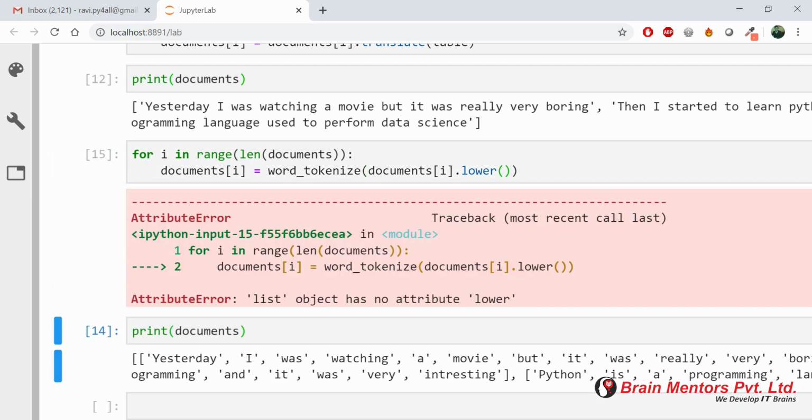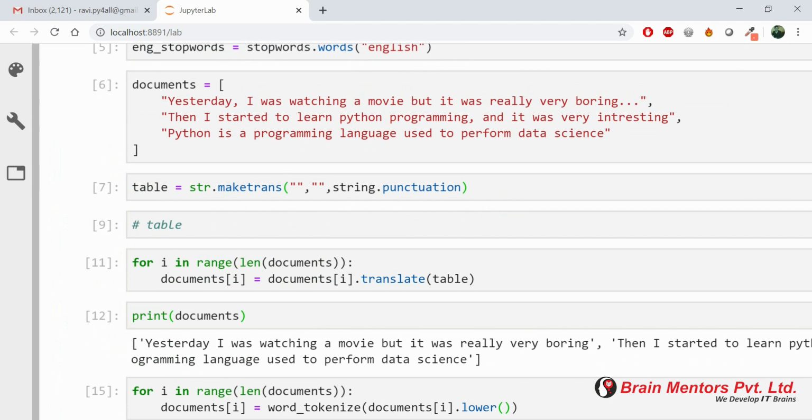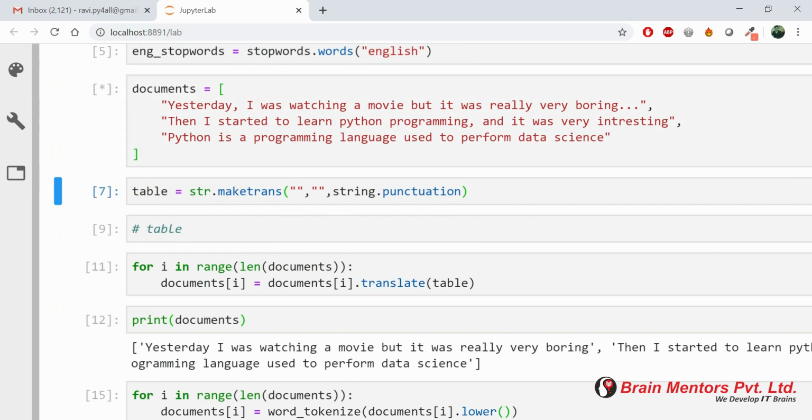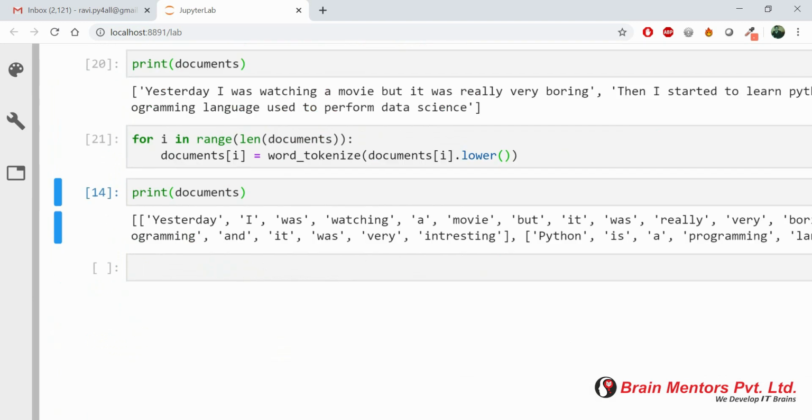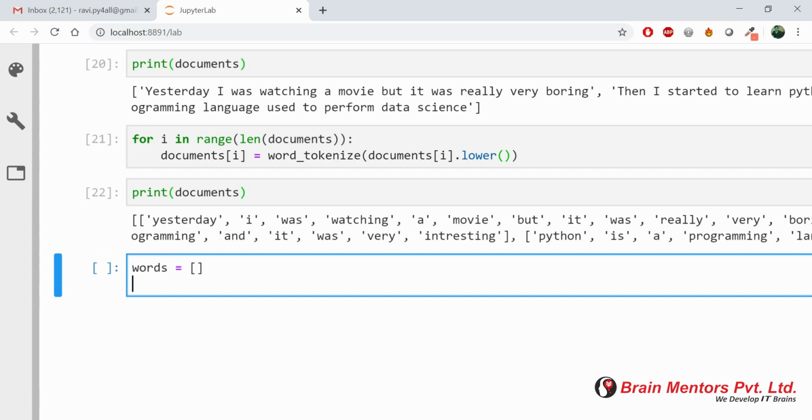And let me do one more thing, convert it into lowercase, because in future what will happen is you might get the data in different cases, like it might be lower or upper case. So we just need to convert all the data into lowercase. So that's what we exactly did here. And after that I printed the documents.